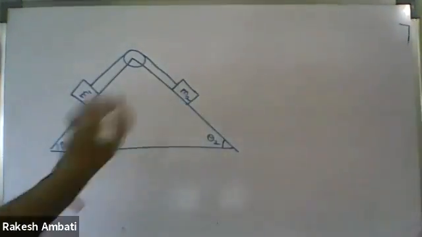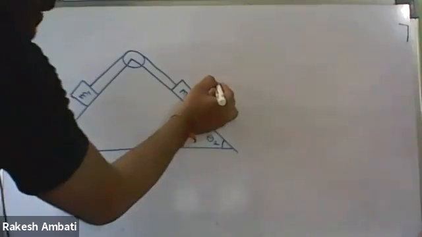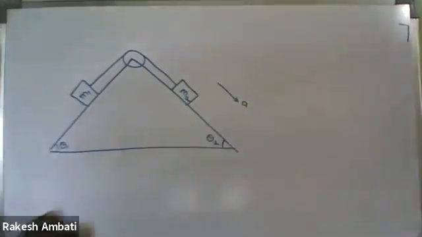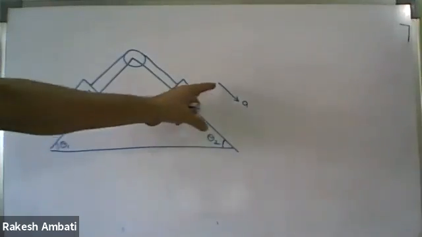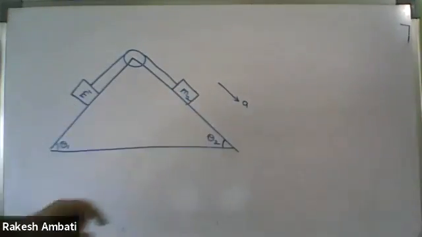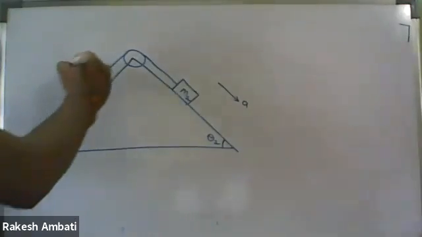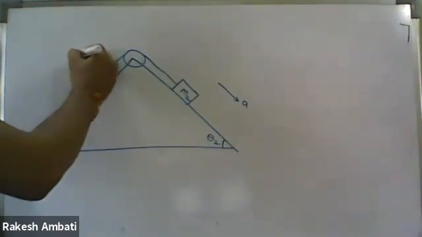Assume M2 is sliding down the inclined plane with acceleration A. Then what about the M1 block? It will move up the inclined plane.